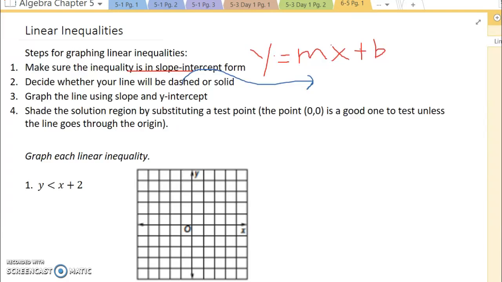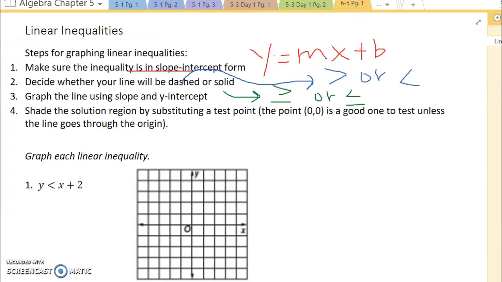So a dashed line is when we have greater than or less than. A solid line is when we have greater than or equal to or less than or equal to. So that equal to piece means that the points that sit on that line would actually work.